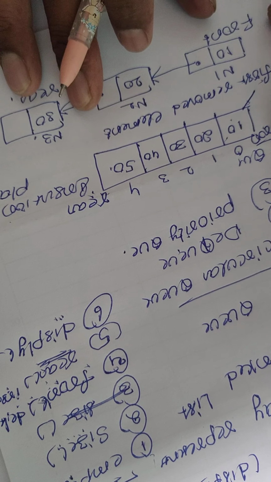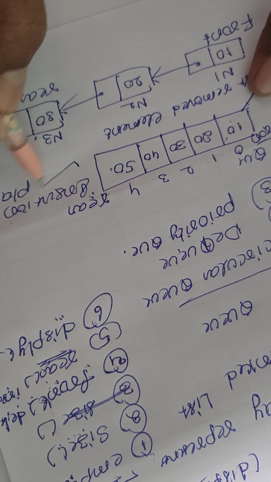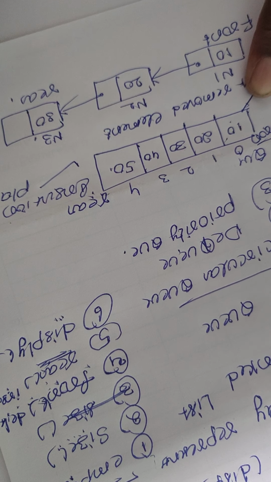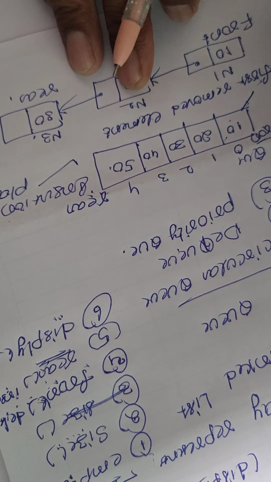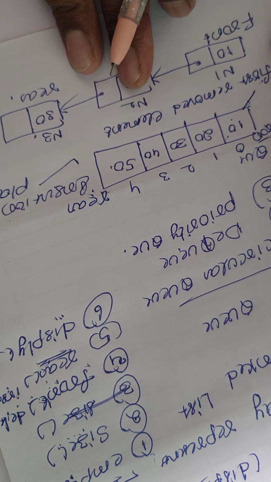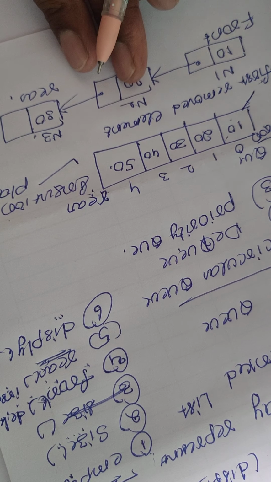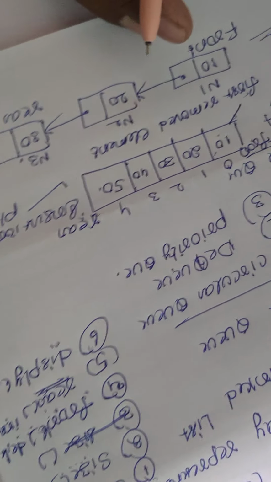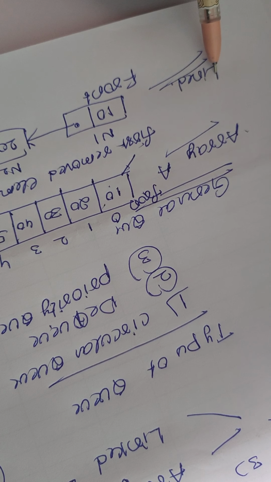So this explains how to represent the queue with the help of an array, and how to represent the queue with the help of a linked list. So this is the concept: what is a queue, what are the types of queues, what are the operations in a queue, and how to represent a queue using arrays and using linked lists.